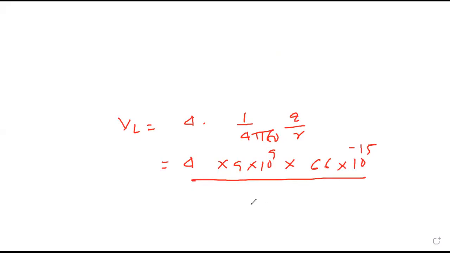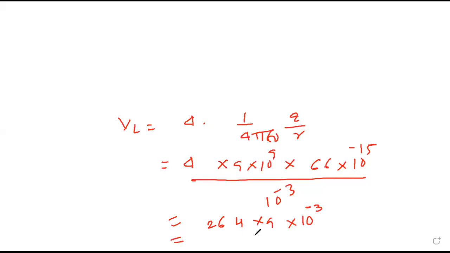How much is R? 1 millimeter, it was 10 raised to minus 3. So 4 into 6, 24, and 2, 26, into 9 into 10 raised to 9, and 3, 12, and minus 15, minus 3.